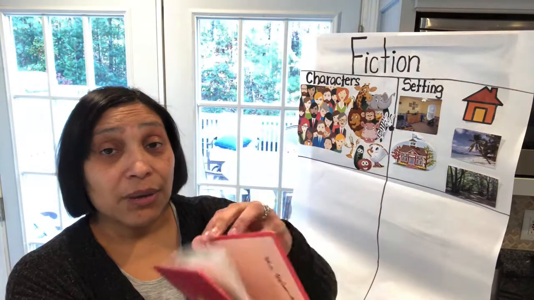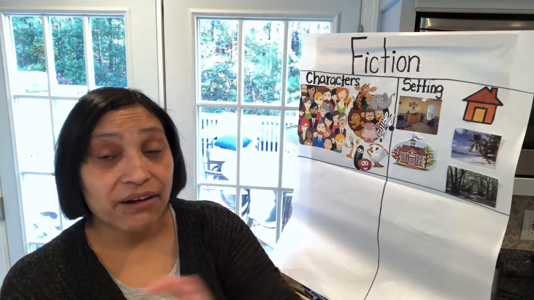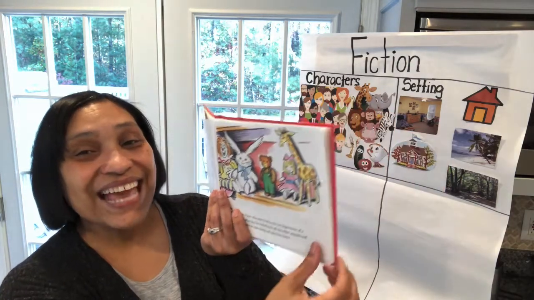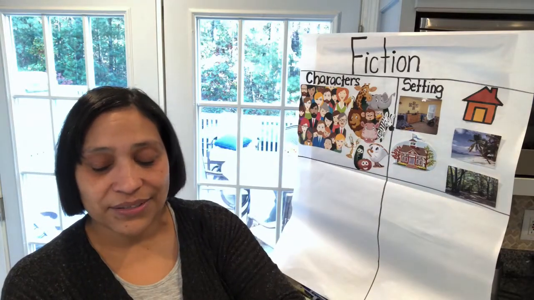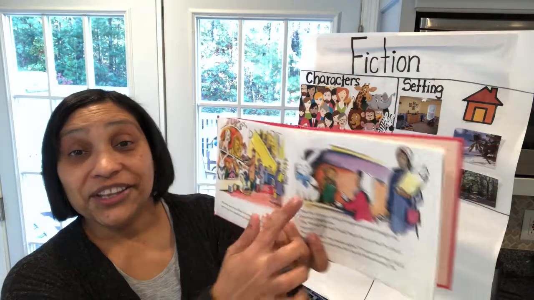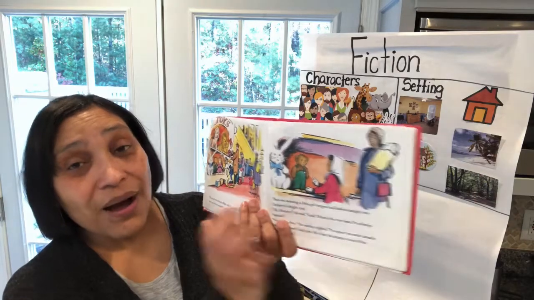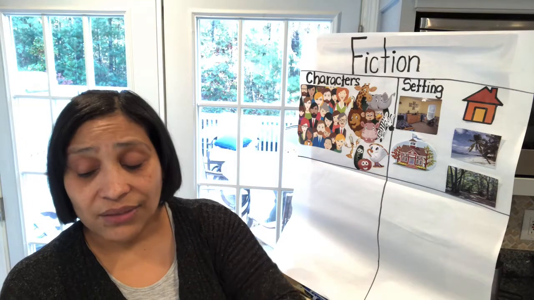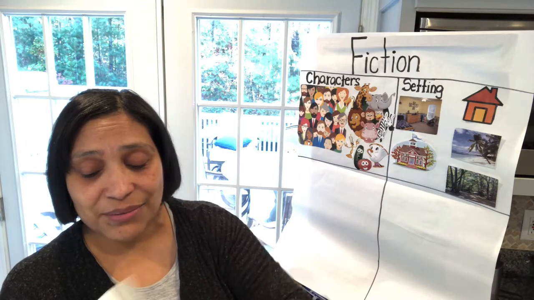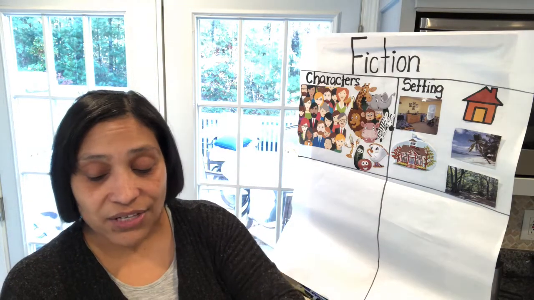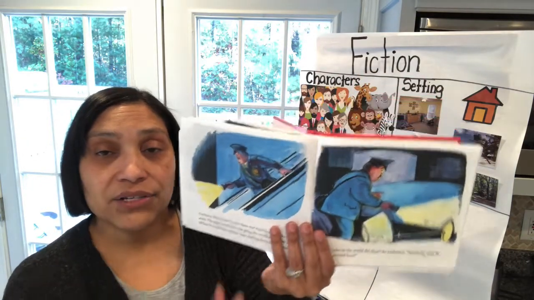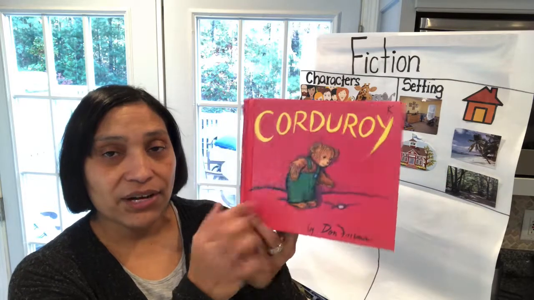So, remember the story of Corduroy? Are there characters in this story? Okay, who are the characters in this story? Yes, Corduroy is a character in the story. Who else? Lisa and her mom. Yes, they're both characters in the story. Any other characters in the story? Do you remember? Let's see, any other characters? Oh, yes, the night watchman. He's also a character. So, okay, so this book has characters.